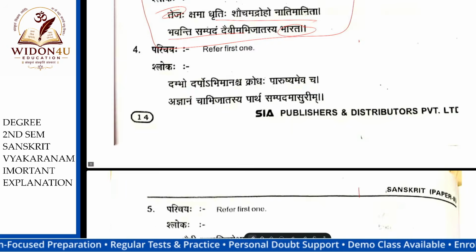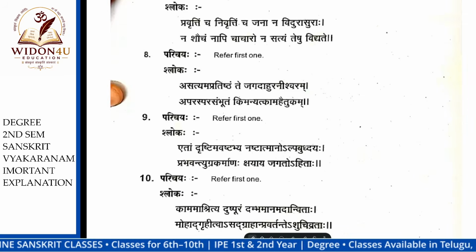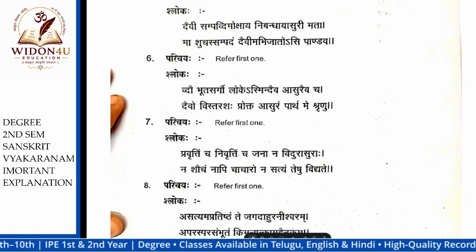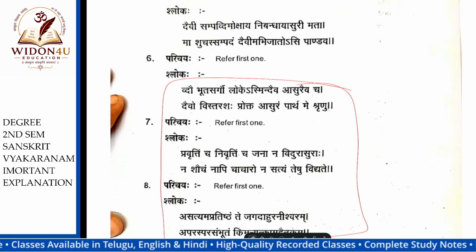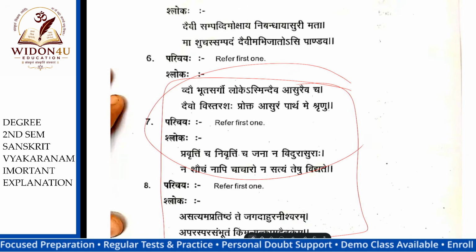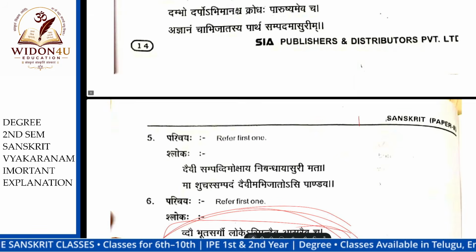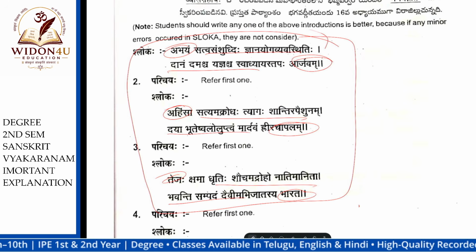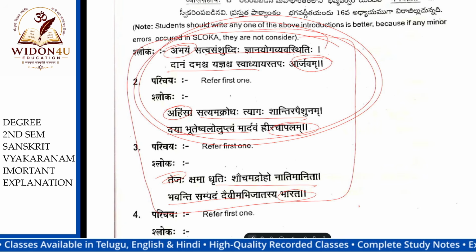From the first 3 and 6, 7, 8, these 3. No, sir, we don't read the 6 slokas. At least you read the 4 slokas. Read the 4 slokas. Okay.